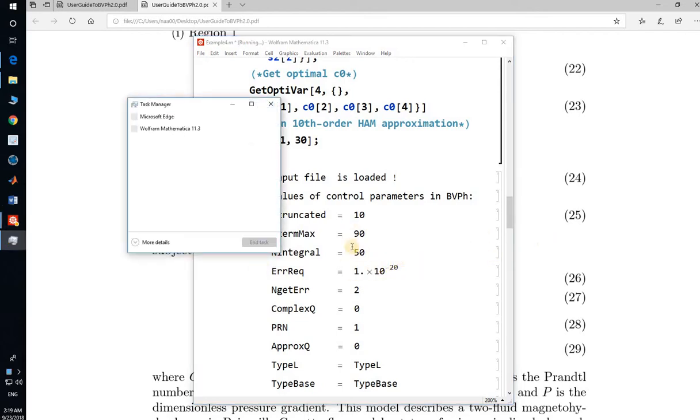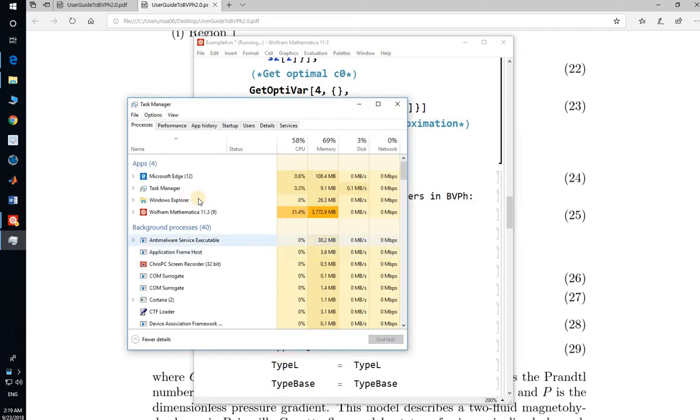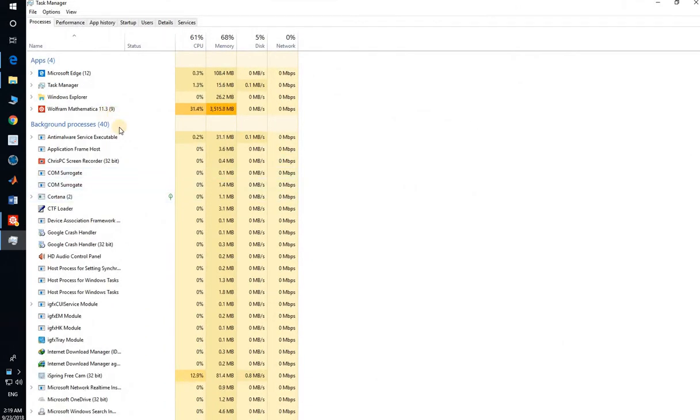You can see here, this is the Mathematica file. We want the details. Here you can see Mathematica 11.3, and the system is using 69% of the memory and CPU 56% overall, in which Mathematica is using 29%.